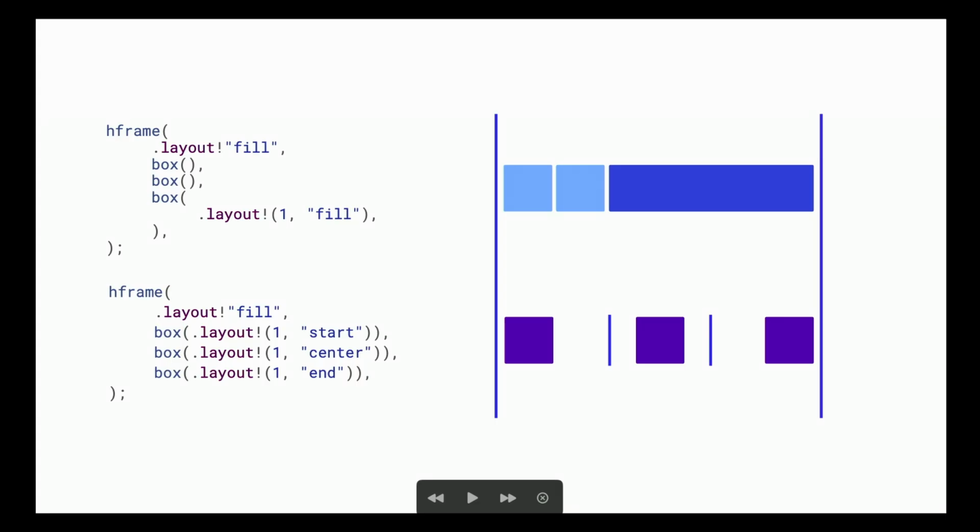A layout template function takes a number and a string. The number defines our expand property. The string defines the alignment property. For what it's worth, expand is a number and not a Boolean, because you can make a component take 2 columns instead of just 1 if you need more control over the space. But most often it's just 1.